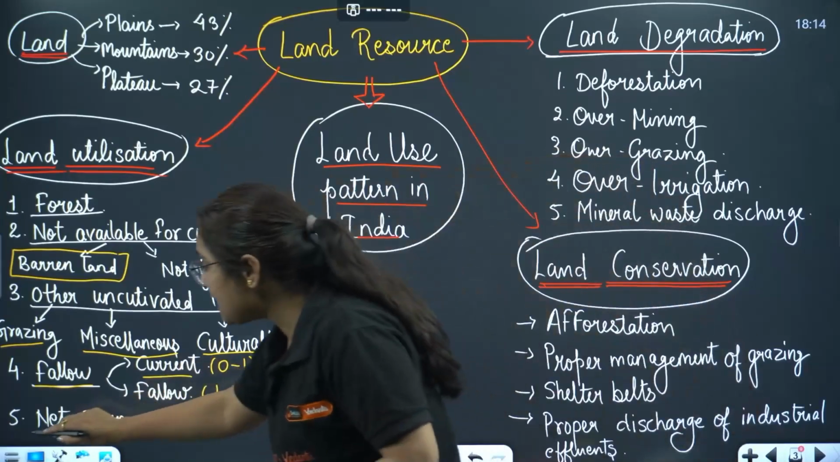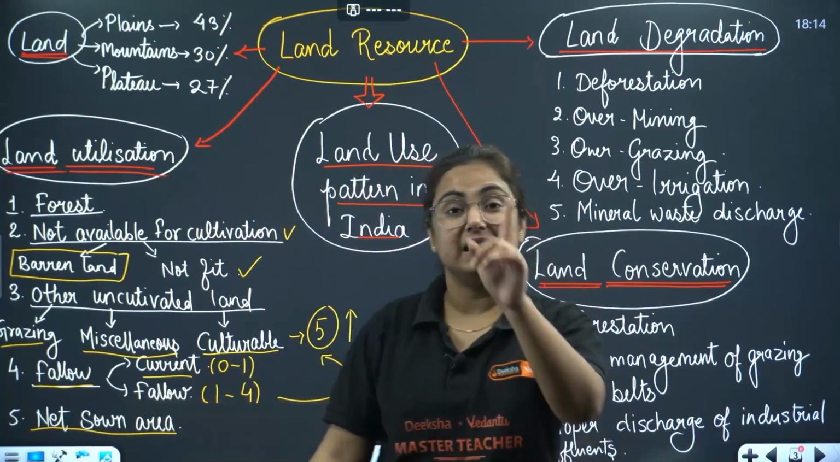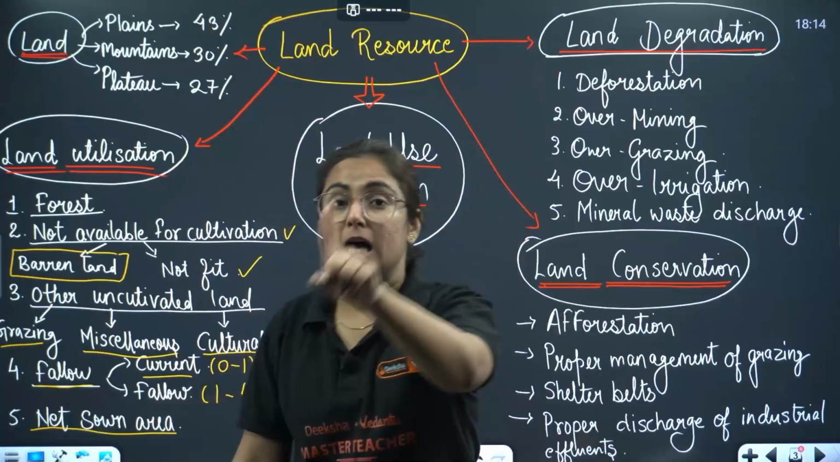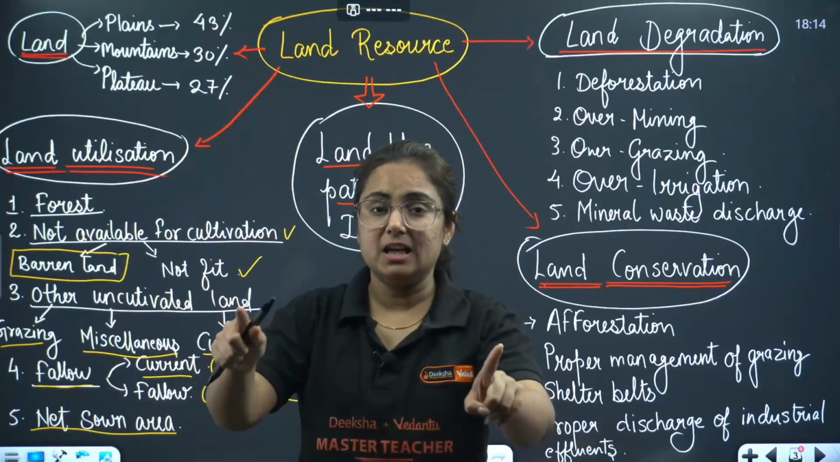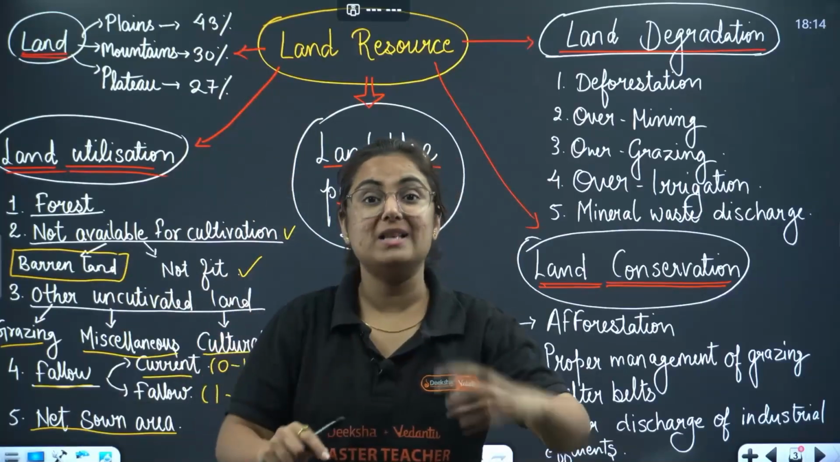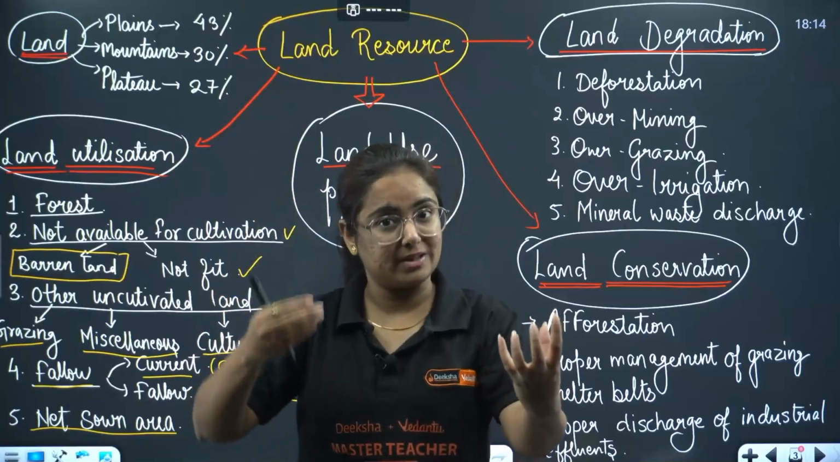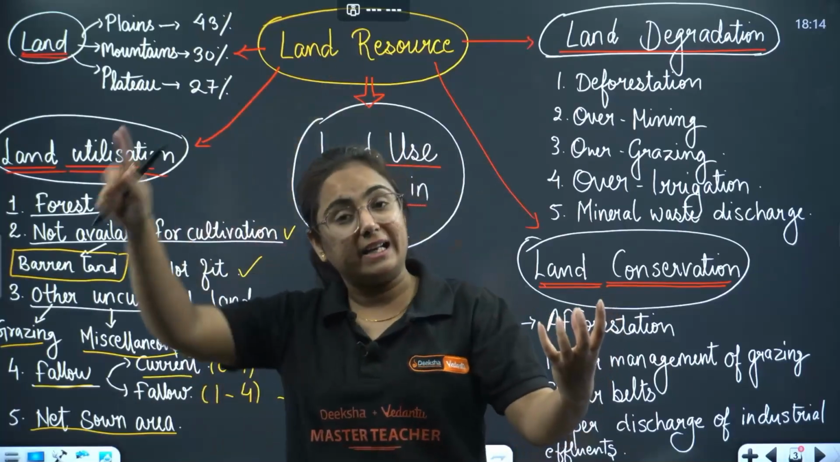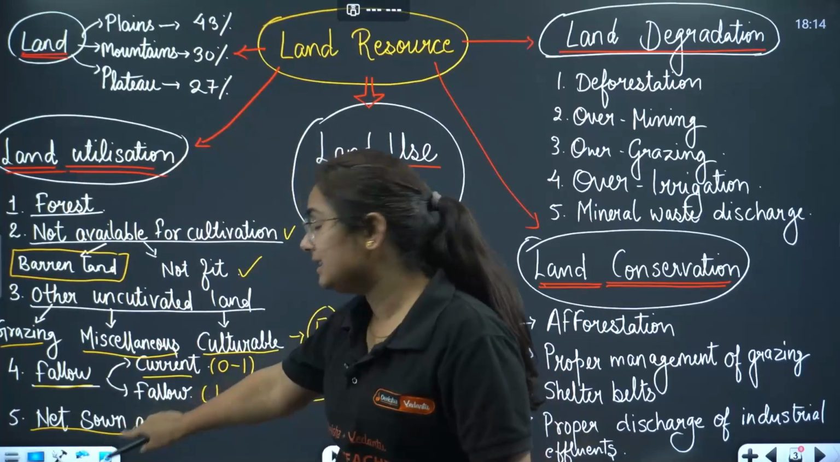And the last most important, that's net sown area. The total land that is under cultivation or on which crop is grown and harvested in an agriculture year is known as net sown area.